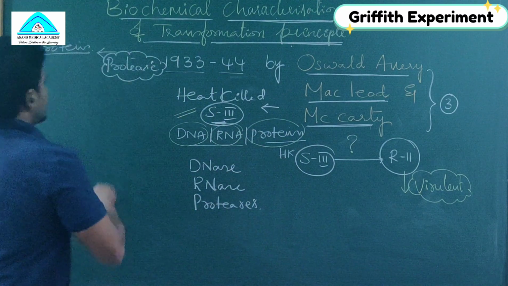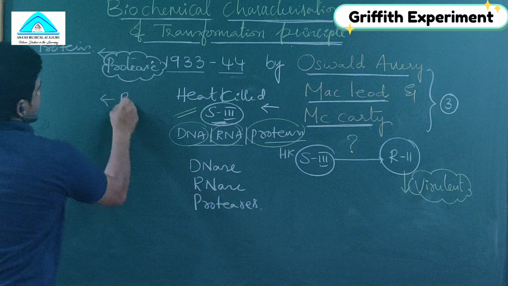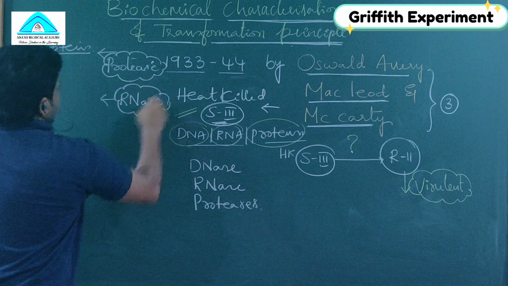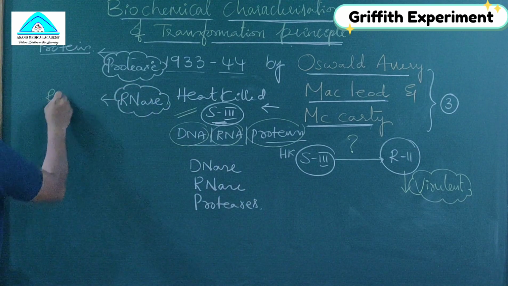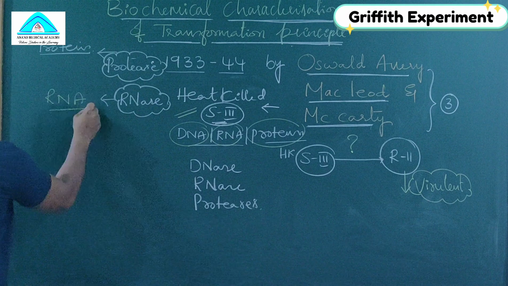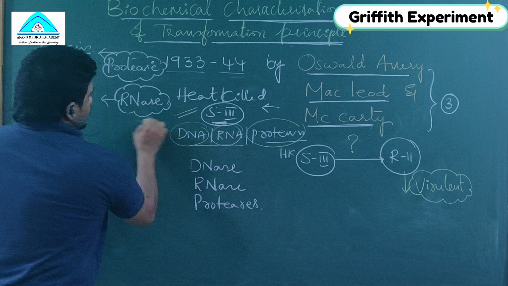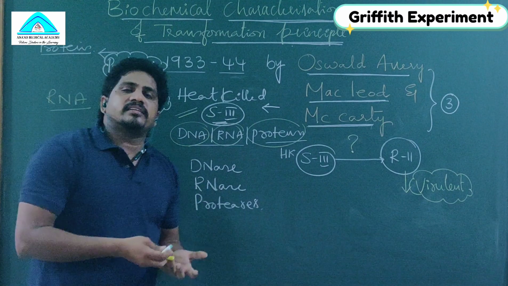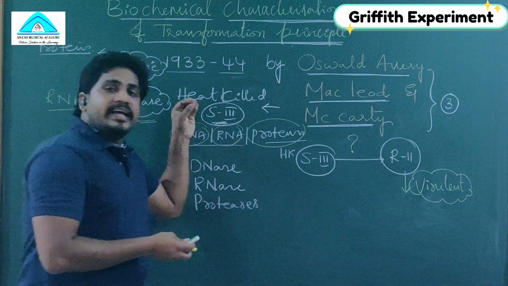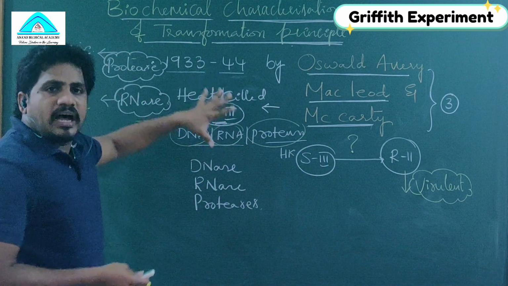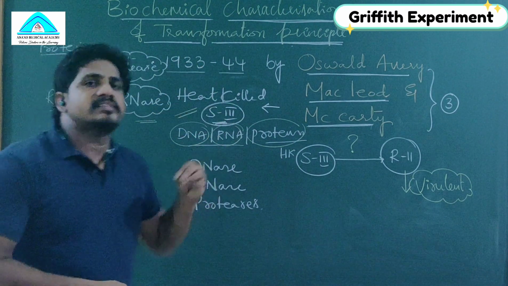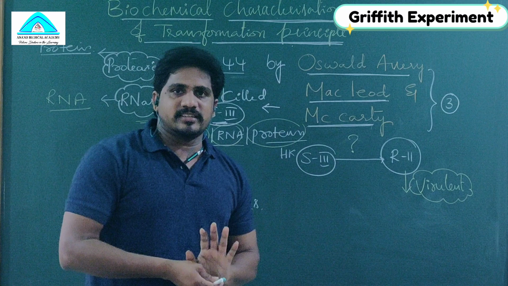In the second step, they used RNases. Here you can guess they are suspecting RNA. To remove the RNA present in S3, they used the RNase enzyme, denaturing the RNA inside the S3. The RNA-less S3 has proteins and DNA present.